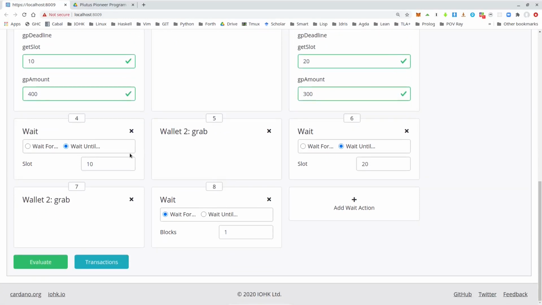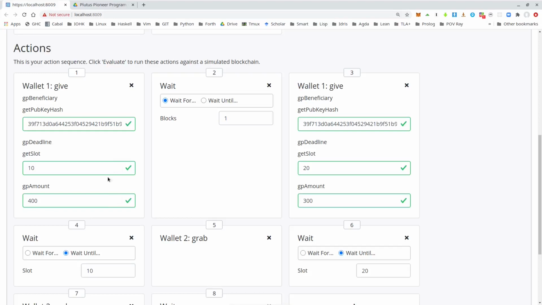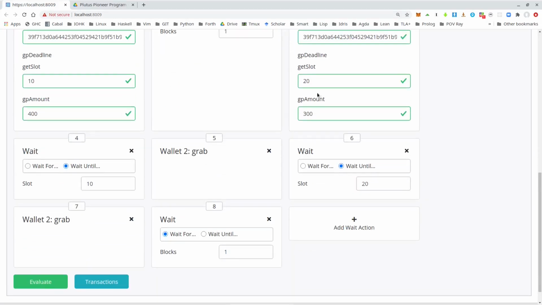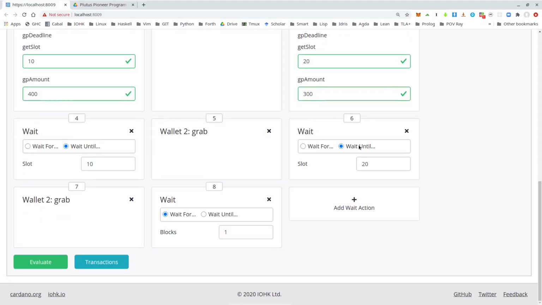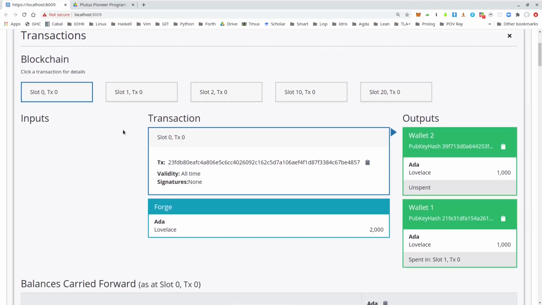And then in this simulation, I wait until slot 10 and do a grab for wallet 2. So this should only make this first gift available, not the second, because we are in slot 10, so 20 has not been reached yet. And then I wait until 20 and do another grab. So that should give us that gift. And then wait one more block. And everything works as expected.